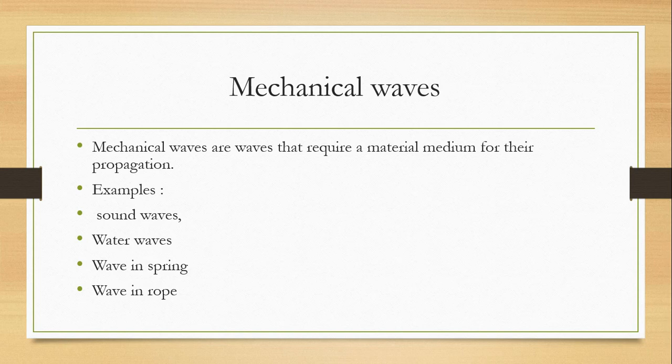So what is a mechanical wave? Mechanical waves are waves that require a material medium for their propagation, meaning that for those waves to occur, there must be a material medium. No material medium, no mechanical waves. So for mechanical waves to occur, there must be a medium.